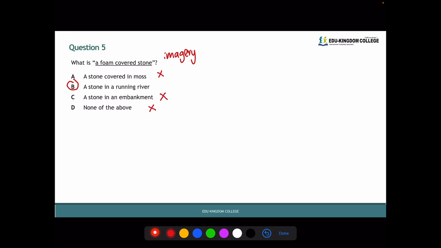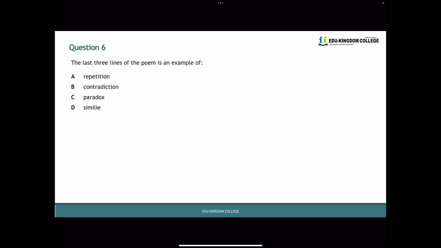Finally, we'll go through question 6. The last 3 lines of the poem is an example of. Let's go back to the last 3 lines of the poem. The last 3 poem lines read, that time was like never and like always, so we go there where nothing is waiting, we find everything waiting there.